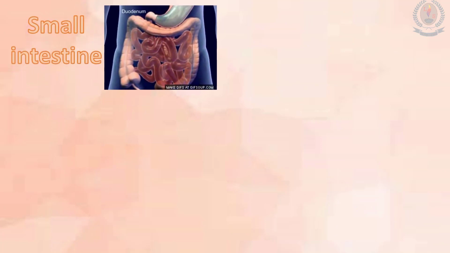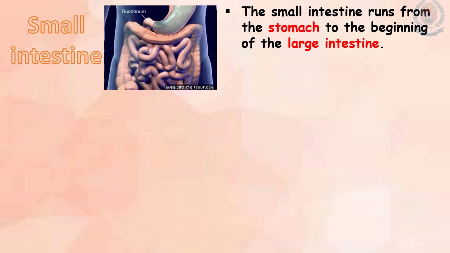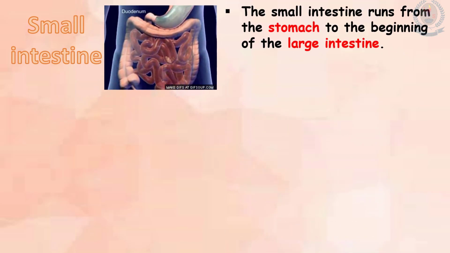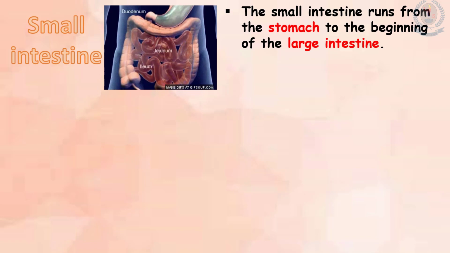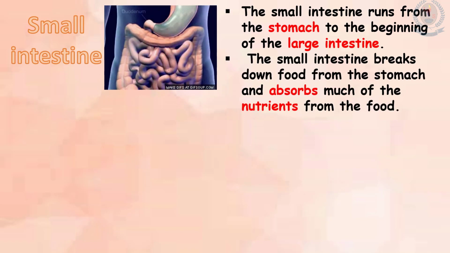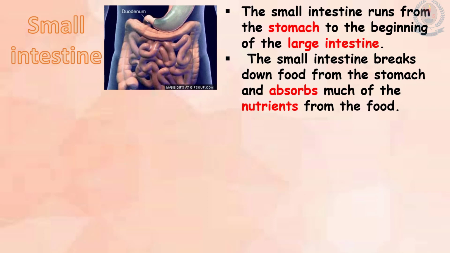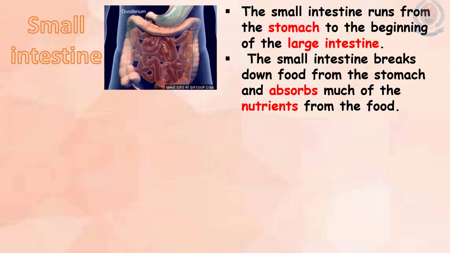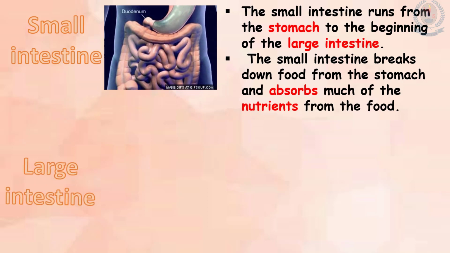Small intestine. Now children, you can see the picture of the small intestine. It's the dark brown one. The small intestine runs from the stomach to the beginning of the large intestine. The small intestine breaks down food from the stomach and absorbs much of the nutrition from the food.